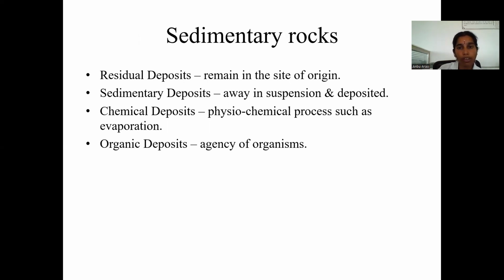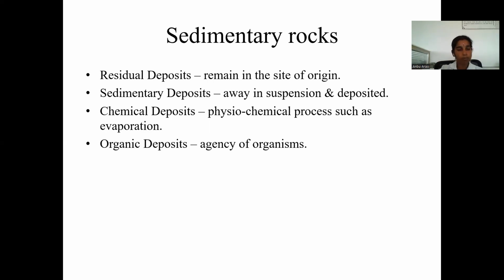Clastic deposits are carried away in suspension and deposited. Chemical deposits form by a physicochemical process such as evaporation. Organic deposits form through the agency of organisms. The types of sedimentary rocks are breccia, conglomerate, sandstone, and shale.